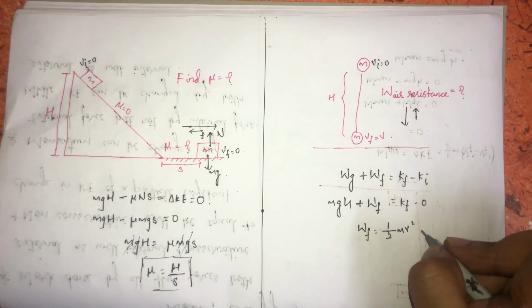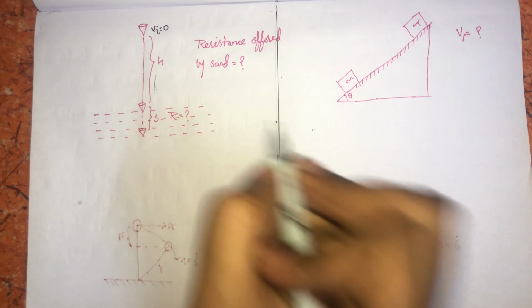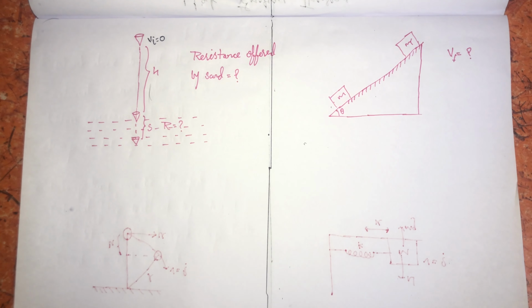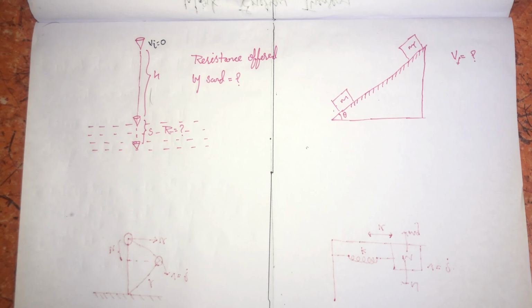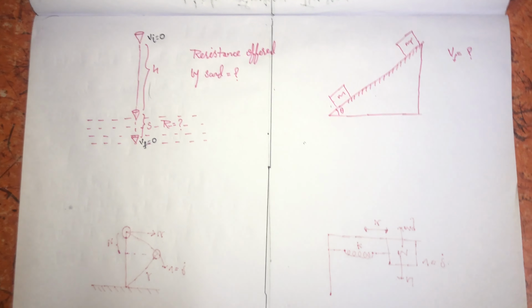Now let's see another condition. Here a nail is dropped freely so that V initial is equal to 0, dropped towards the sand, so that it displaces a distance of s and finally comes to rest due to the resistance offered by the sand. He asked us what is the resistance offered by the sand, R equal to how much. Finally it comes to rest, so V final also will be equal to 0.